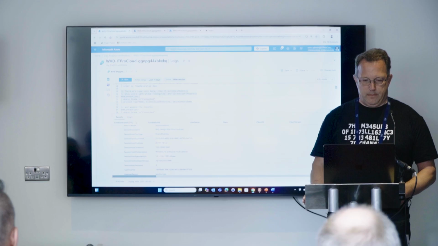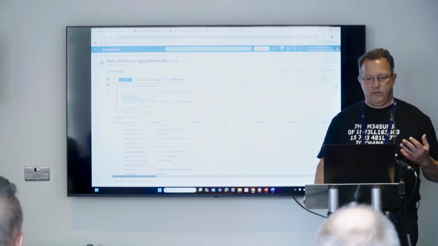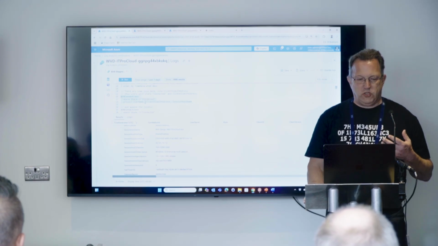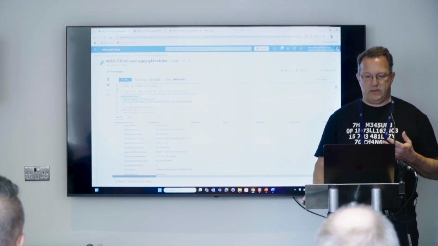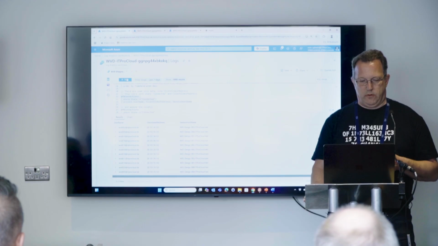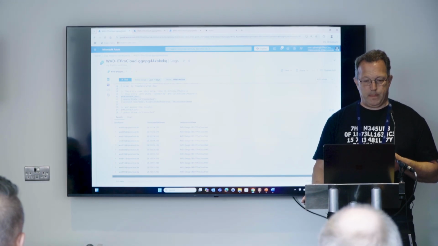So let me do another query. I would query again the WVD connection for the state connected and would only show username, client-side IP address, and session host. That is what I can do with the word project in front. So that gave me now back what we expect: user, client IP address, and the session host.